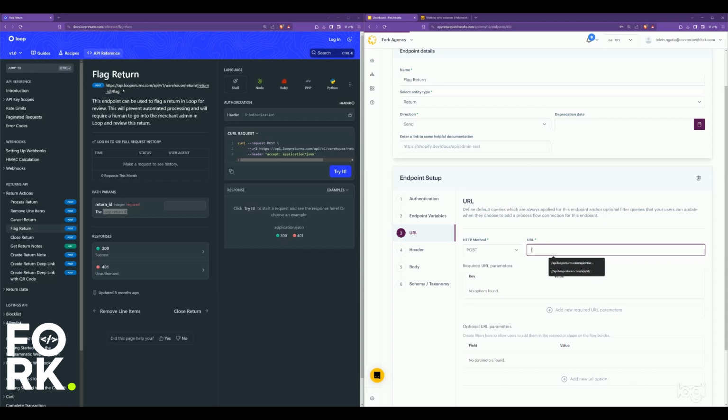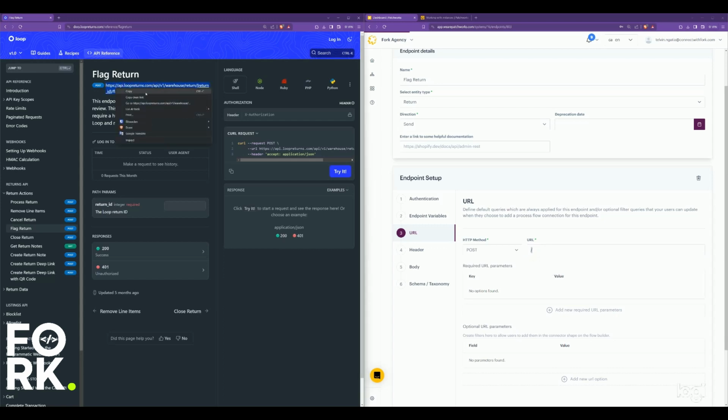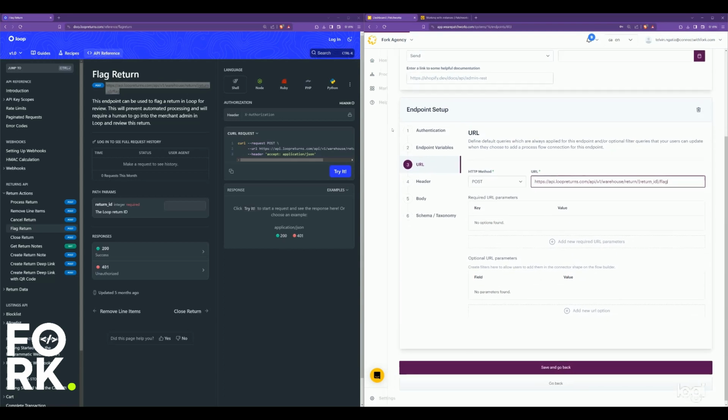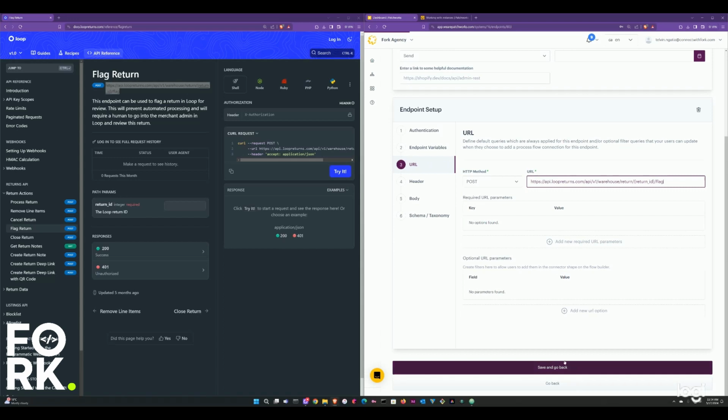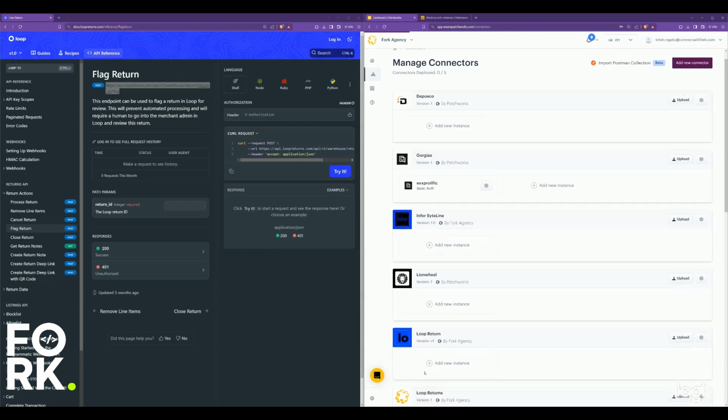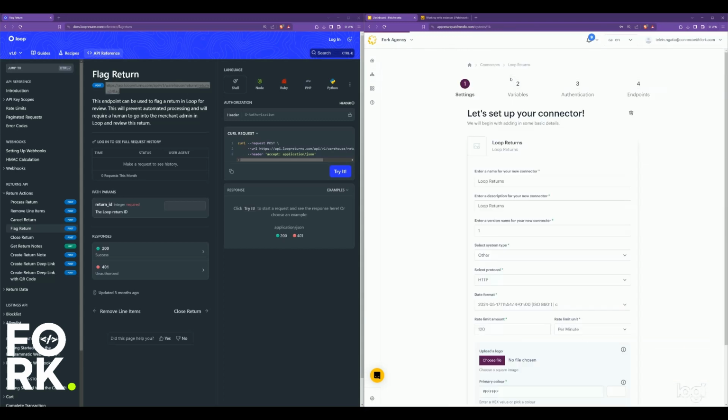As you can see, the URL is right on top here. Highlight it very quickly, pick it up and drop it in here. And that's pretty much it. Yes, we will need an authentication method. That's where we're going to next. So it's right here.